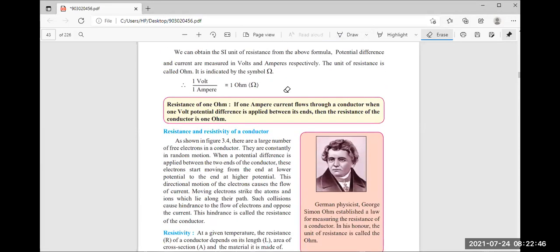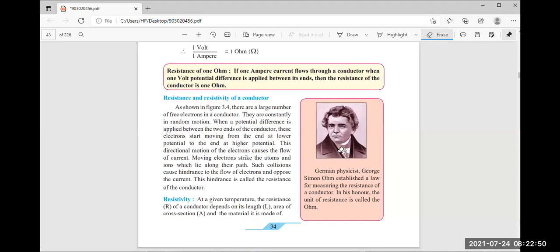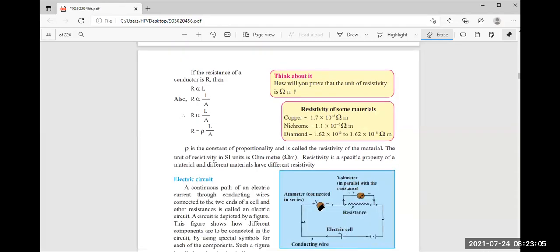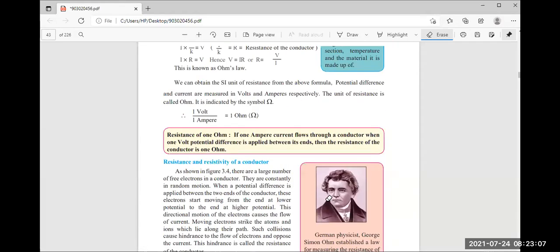Now, resistance and resistivity of a conductor. You can see here the great German physicist Georg Simon Ohm. He has given this resistance, so in honor of him, we have given his name to its unit. If you see figure 3.4 here,